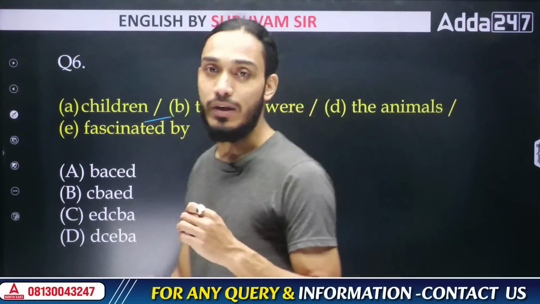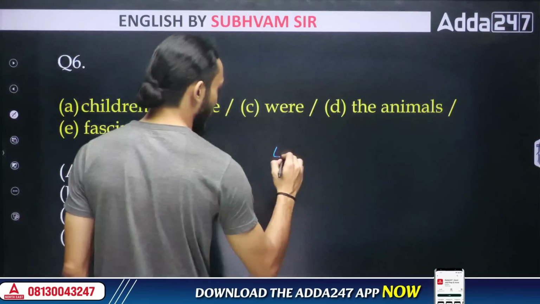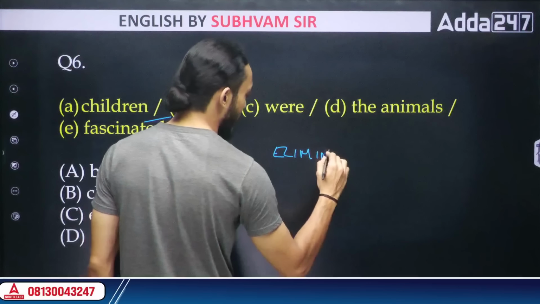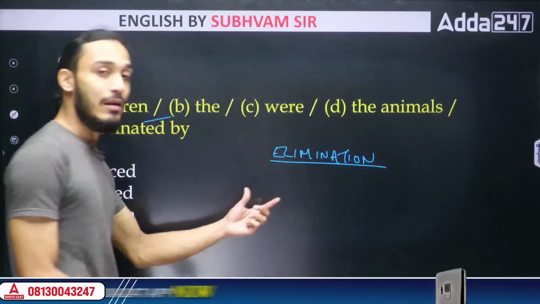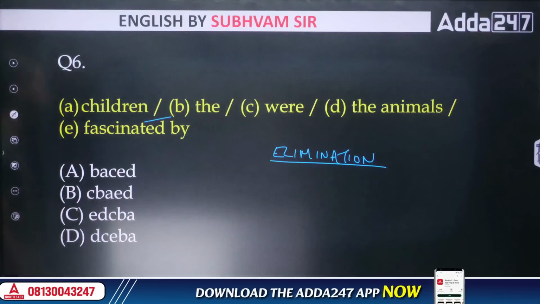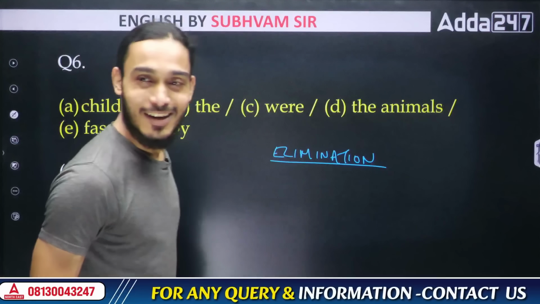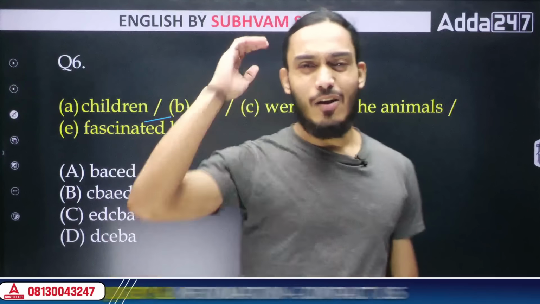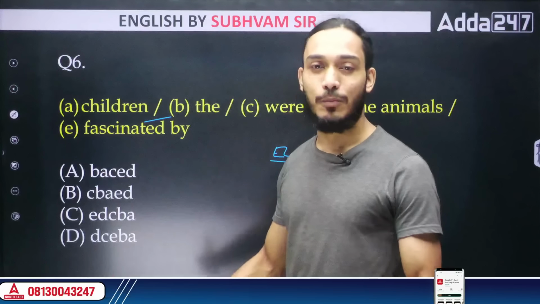So what you need to do is stick to the principle of elimination. What is elimination? It means that we will not be reading the entire sentence trying to solve it on our own. We'll just be eliminating the options that have been given to us. Now, you can't eliminate options just because you don't like the way they look, right? You can't just say, oh, I don't like how this sentence starts with B. I always prefer the first alphabet to begin with.